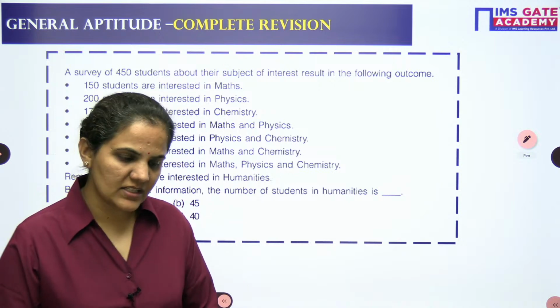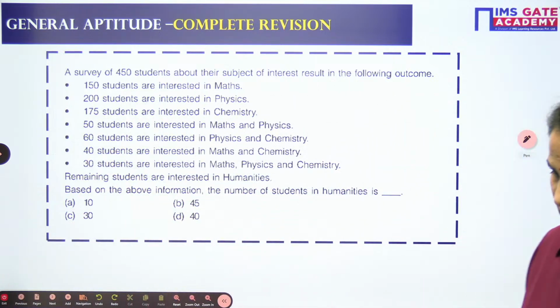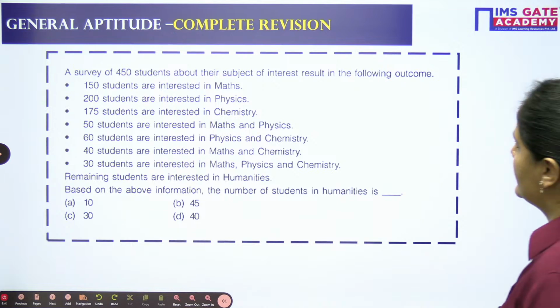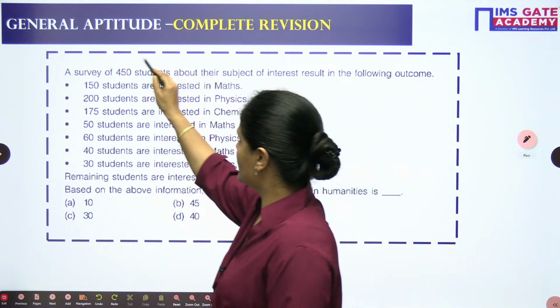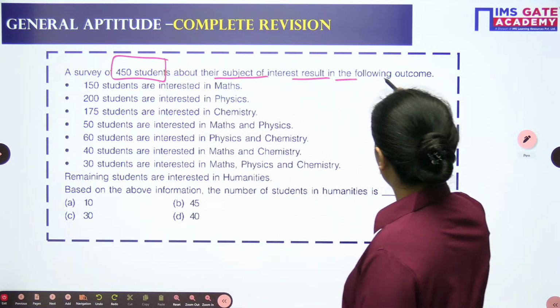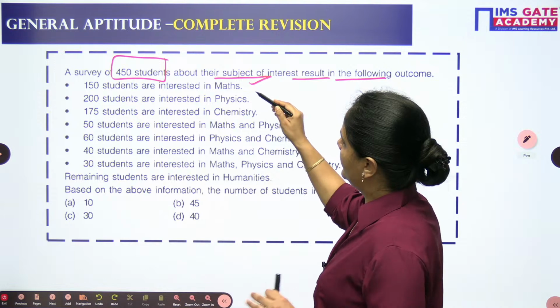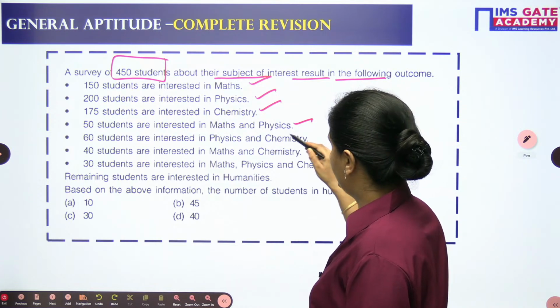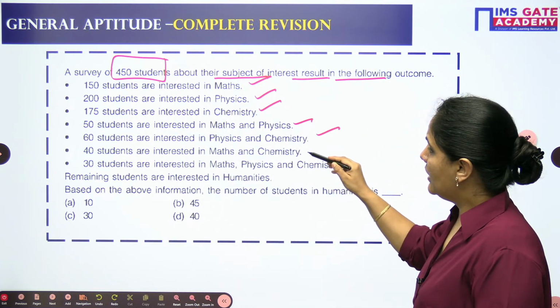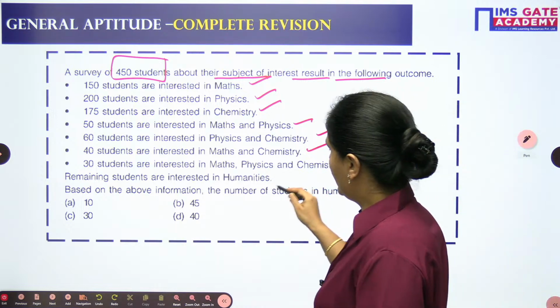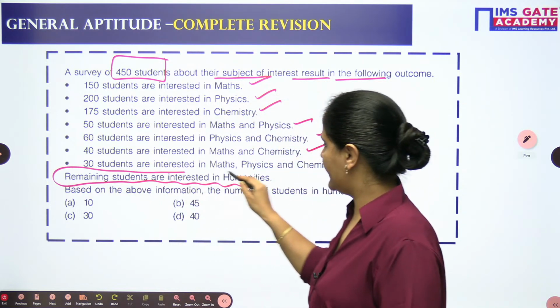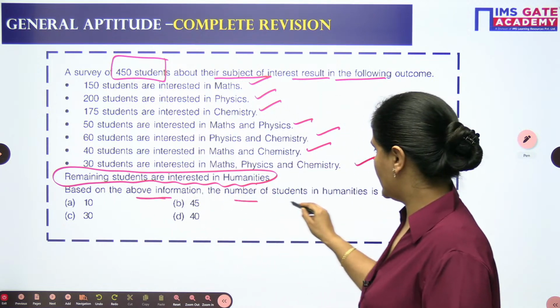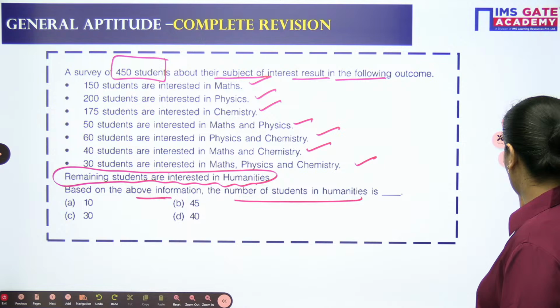So the question we are having is a survey of 450 students about their subject of interest. Total number of students is 450. About their subject of interest, the result is the following outcome: 150 students interested in maths, 200 in physics, 175 in chemistry, 15 both maths and physics, 16 physics and chemistry, 14 maths and chemistry, and 13 all of them. So remaining students are interested in humanities. Based on the above information, we need to find out the number of students in humanities.